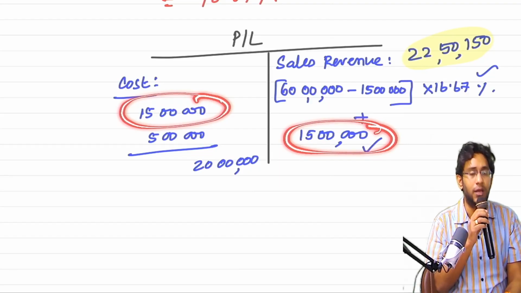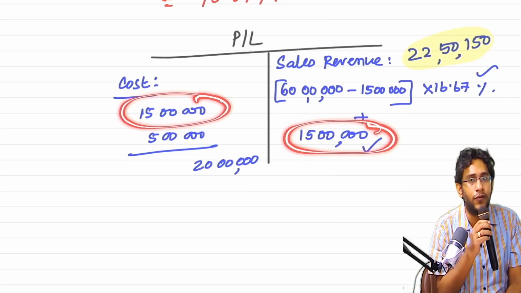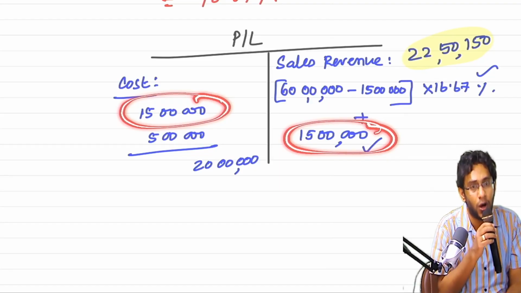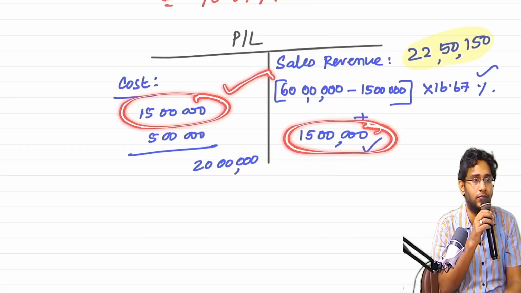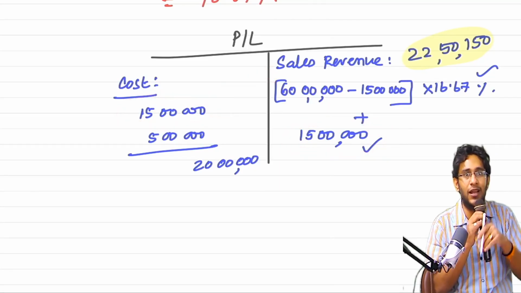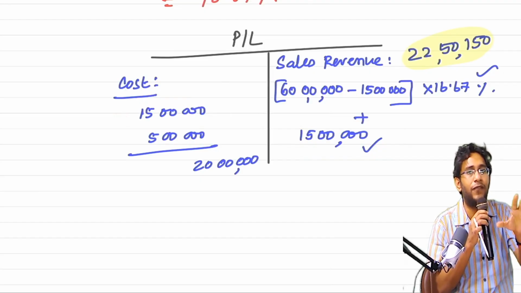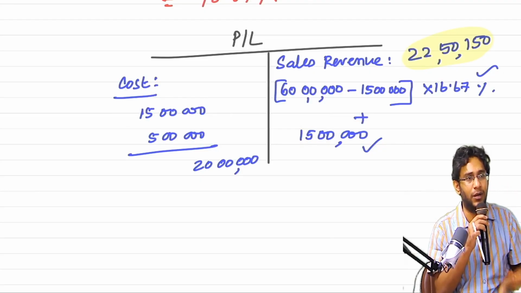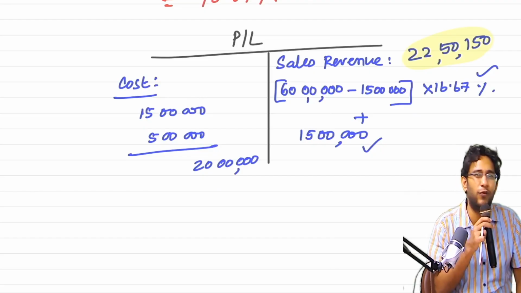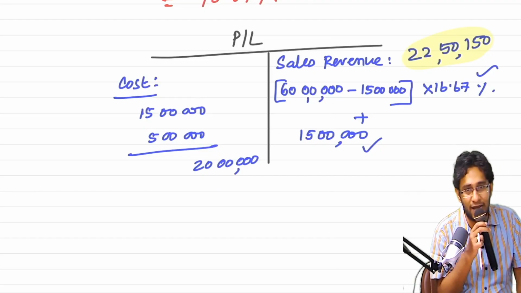Their ideology is, I am stopping you from recognizing the profit on the elevator. For buying and installing the elevator, you will have some profit margin, no, that profit I will stop you from recognizing. That is the idea behind this treatment, I say answer. But if you closely observe, a profit is getting recognized.